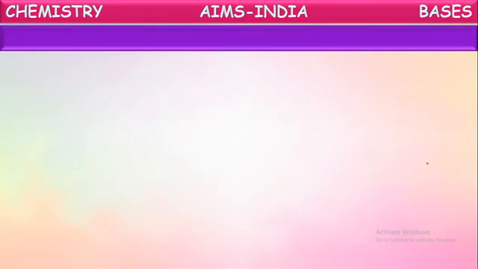Okay, children. Those are the different uses of acids and bases. Now we have seen bases. What are bases? How many kinds of bases are there? The bases which are called strong bases, which are called weak bases, which are called concentrated bases. Just like the acids, these can also be classified into concentrated and dilute. In which base quantity is more, that is called concentrated base. In which water quantity is more than that of base, that is called dilute base. And the bases which are soluble in water are called alkalis. We have seen uses of acids, uses of bases also. On this, now we are going to have a small assessment.